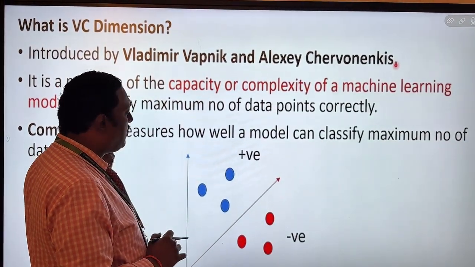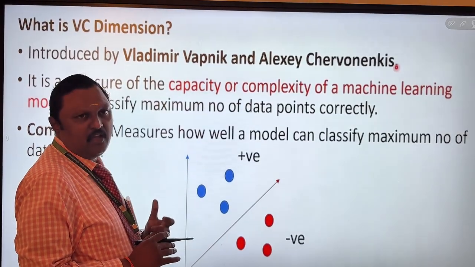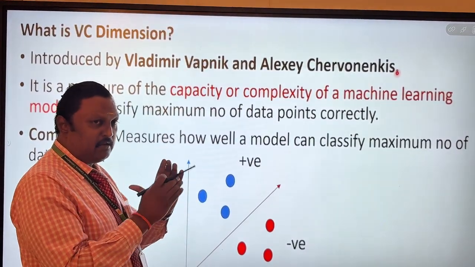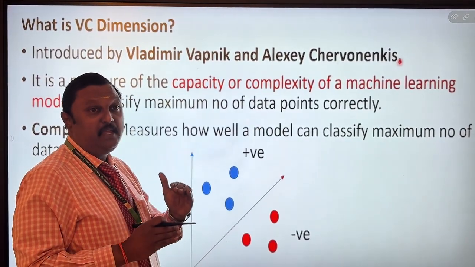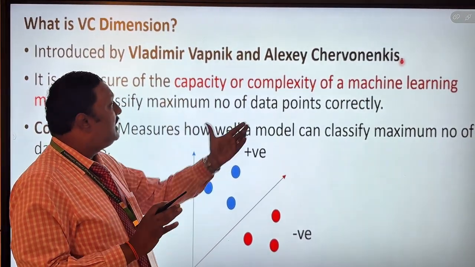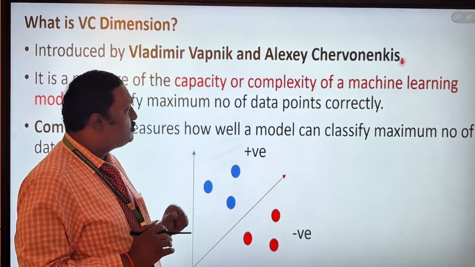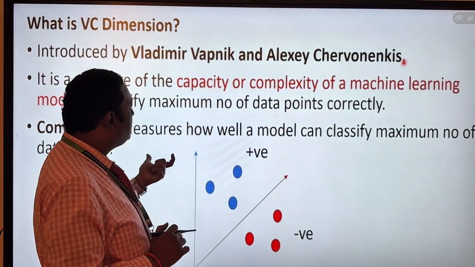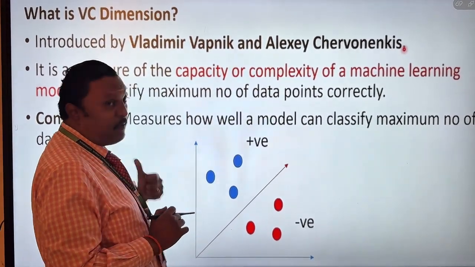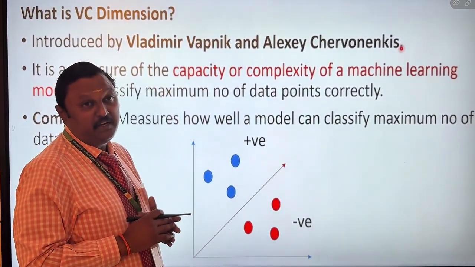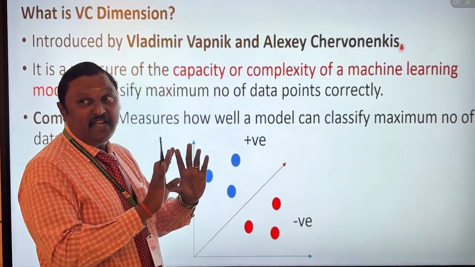What is meant by complexity? It measures how well a model can classify. There are a number of models available, and we have to find which model classifies in a very correct manner. So complexity measures how well a model can classify the maximum number of data points. That is the objective: the maximum number of data points should be classified correctly.